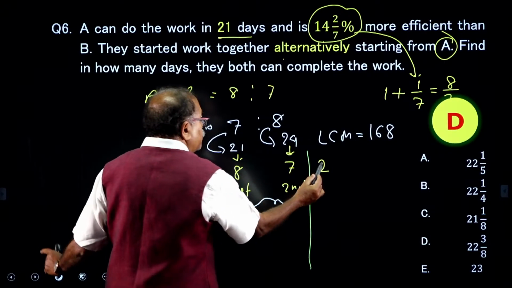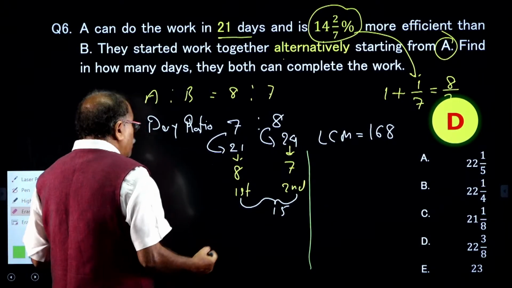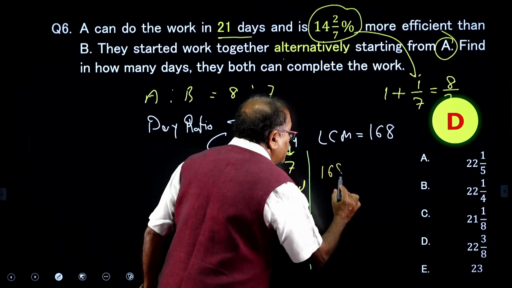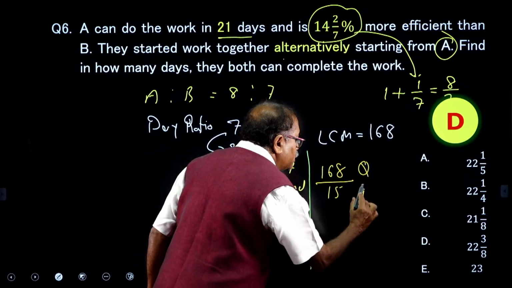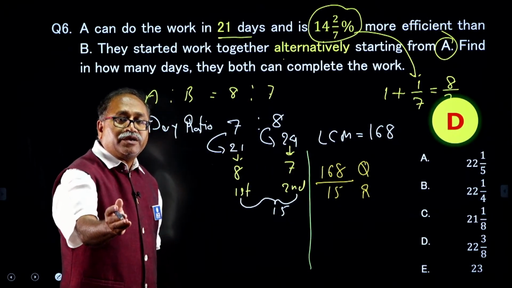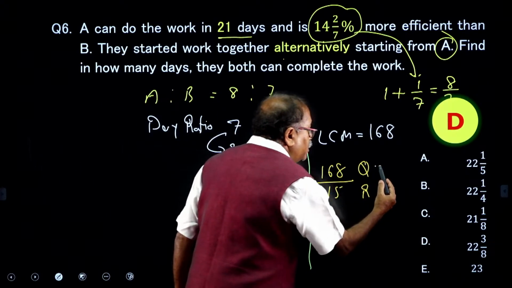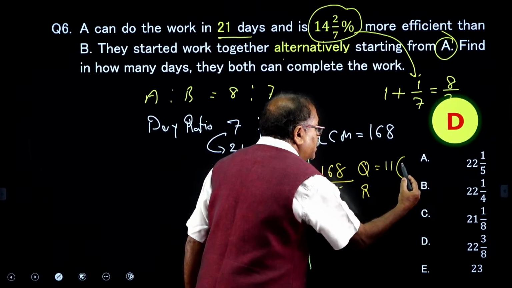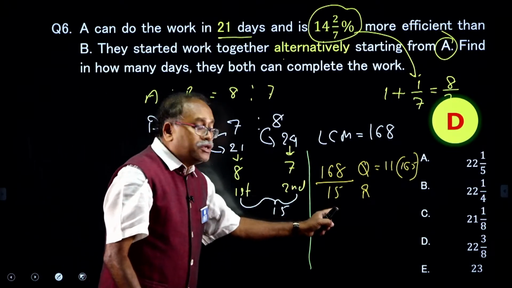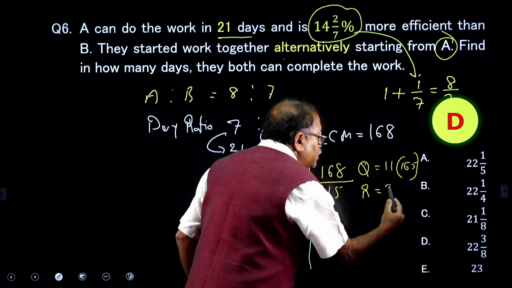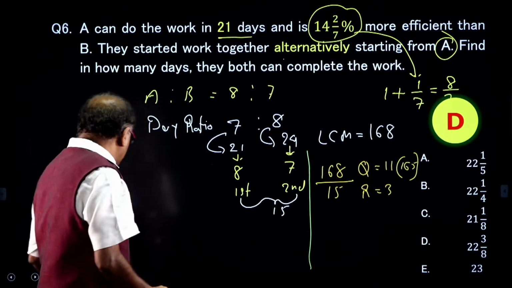So, 168 divided by 15, what is my quotient and what is my remainder? Chinna Reddy, please see here, my quotient is 11, that is 165 units are getting over, and then 3 units are left here. The remainder is 3. Who will take up these 3 units?